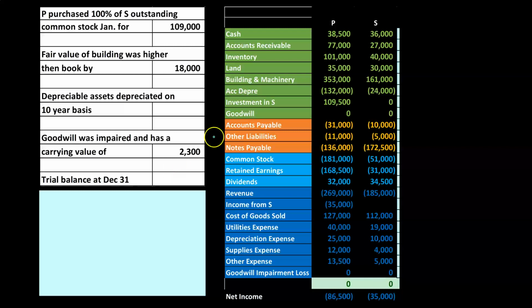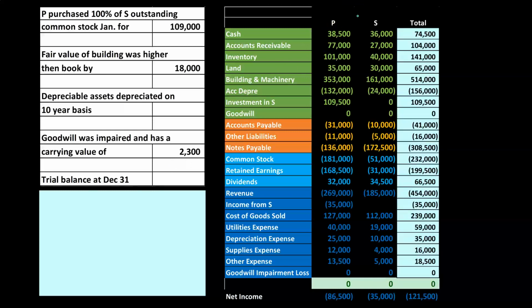And then we have the trial balance. This is the trial balance for P and S as of the end of the year. So it's been actually exactly 1 year since the point in time that the purchase took place. If we were to add this up just like we normally do, we're going to say, hey, here's P's trial balance, here's S's trial balance. First thing we do, just add them across. So here's the trial balance, putting them together. That's going to be our starting point.